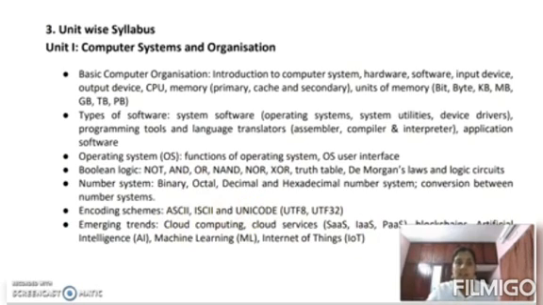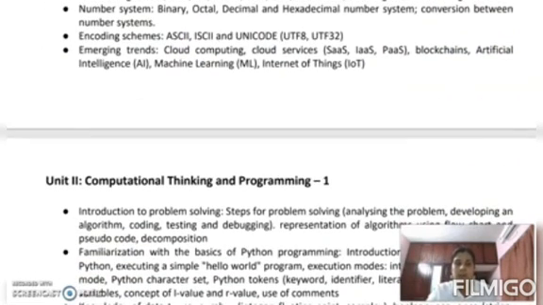And emerging trends like cloud computing, cloud services, artificial intelligence, machine learning. So these are the topics covered in the first unit.